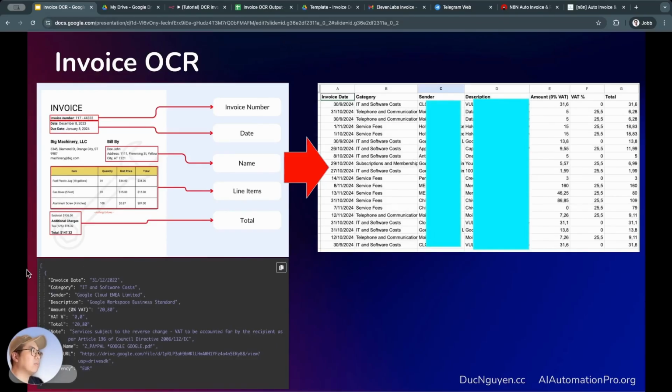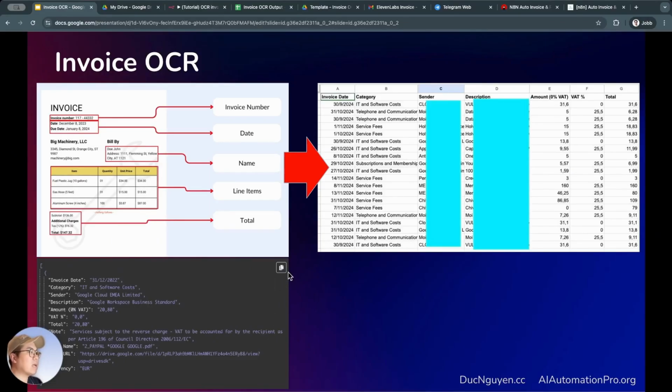After extracting the information from the invoice, there will be a lot of data, right? These details will then be sent to the AI LLM model, and this LLM model will process the text information again to extract only the specific details we need. For example, in our use case here, since we're dealing with invoice information, we'll need details like the invoice date, item list, sender, invoice value before VAT, VAT percentage, and the total invoice value including VAT. So these are the details in the spreadsheet file that I already showed you.